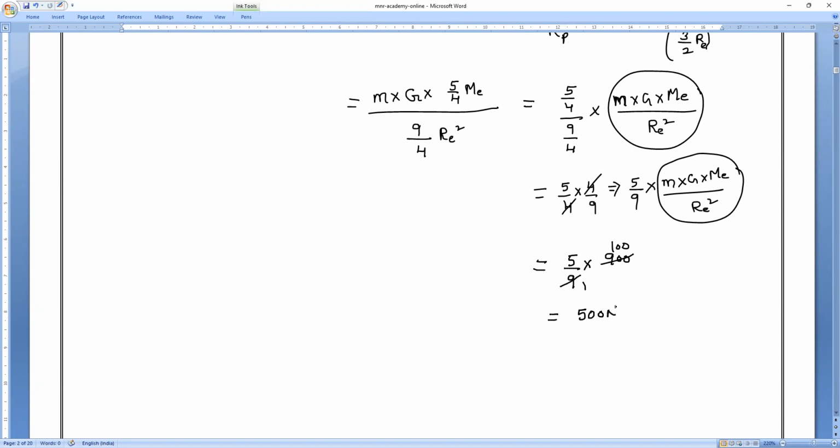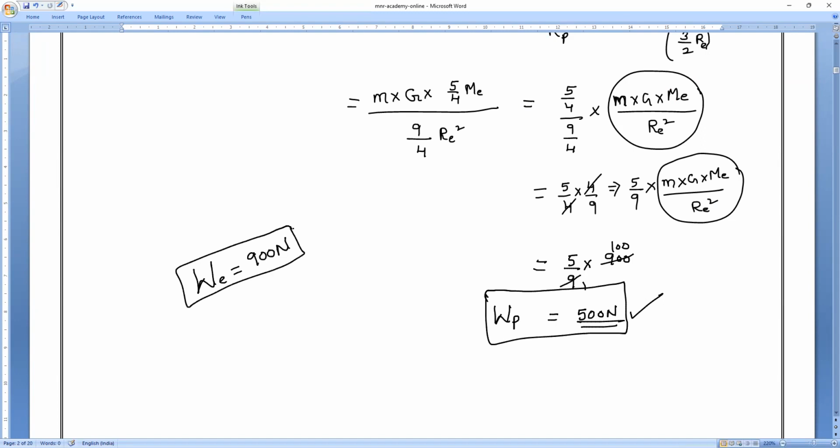Sir, one doubt, sir. Yes, ask me. One minute, Mari. The weight on the planet is equal to 500 Newton. What is the weight on Earth? The weight on Earth is equal to 900 Newton. So now, from this, I will ask you one question. Can you tell me where the G value is more? Weight on Earth or weight on this planet?